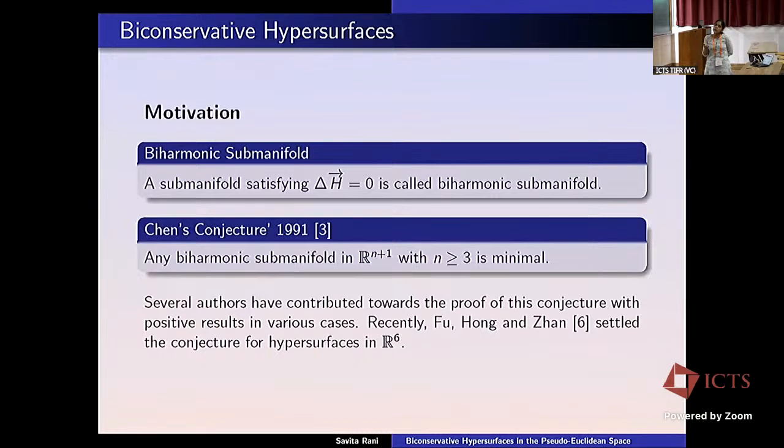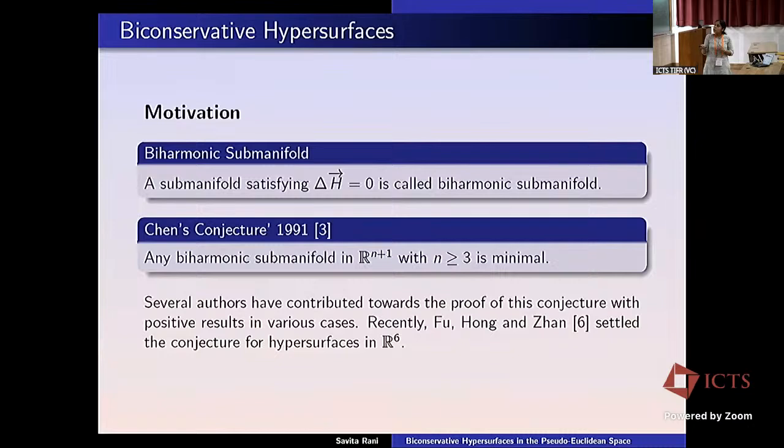Then there is the Chen conjecture, which is an open problem: any biharmonic submanifold in R^{n+1} with n greater than or equal to 3 is minimal. Many authors contributed in this direction. They considered it from different points of view, considering the number of principal curvatures, whether they are all distinct or some of them are equal. On that basis, they provided a classification. However, in higher dimensions, it is not available as much.